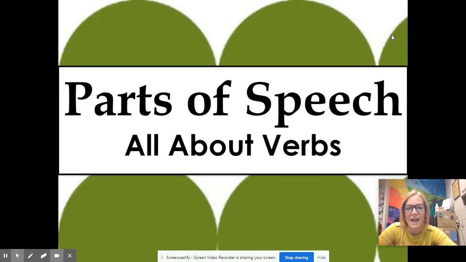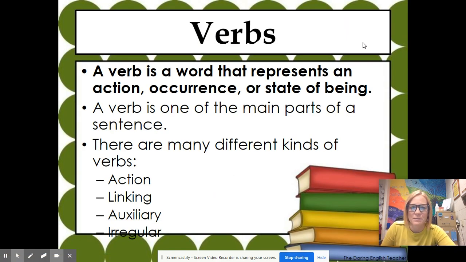already learned about nouns and pronouns. Today we're going to be focusing on verbs this entire week and into next week. So we have different types of verbs. First of all, a verb is a word that represents an action, occurrence, or state of being. It's one of the main parts of a sentence. If you don't have a verb in a sentence, it's not a complete sentence.